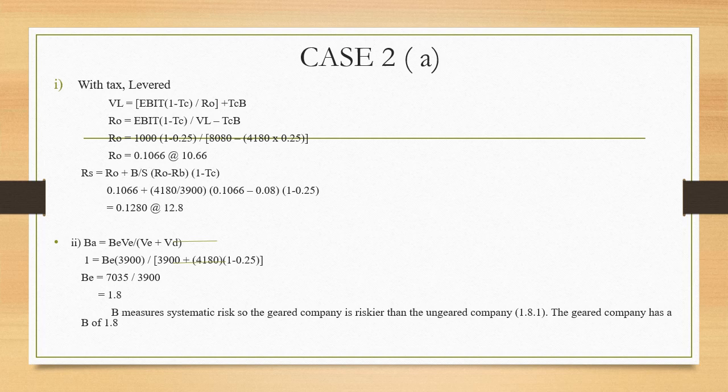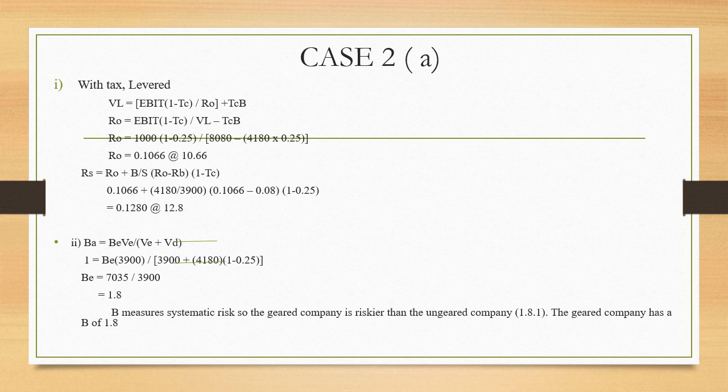Once we have the value of RO, we will put it in the formula. So RS will be equal to 0.1066 plus 4180 over 1900 times (0.1066 minus 0.08) times (1 minus 0.25). So the answer we will get is 0.1280 or 12.8%.